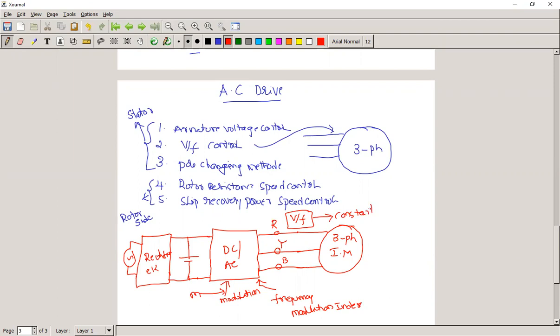Why should we maintain V by F as a constant? There is an advantage: the flux in the machine is kept constant without losing its capability.